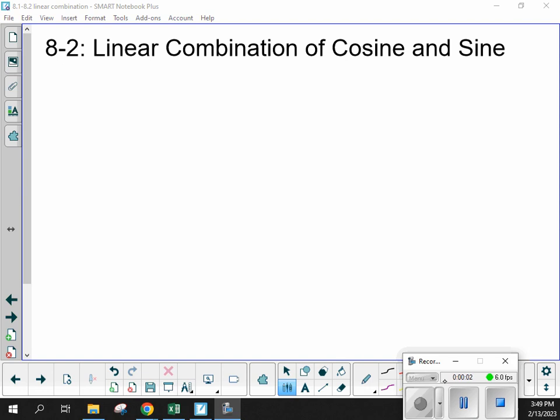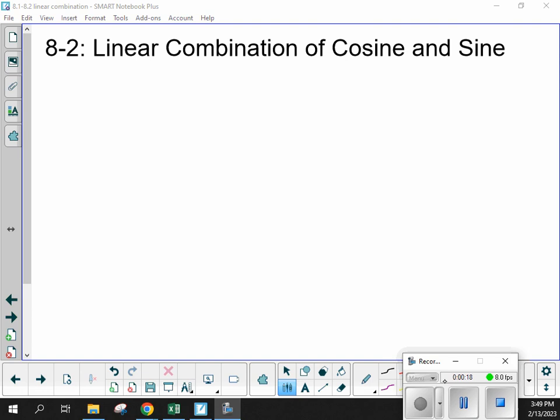Hi, everybody. Go ahead and get your notebooks out labeled, ready to go. We're going to start section 8.2. Half of it is on what we call a linear combination. Think about those two terms, linear combination of cosine and sine.